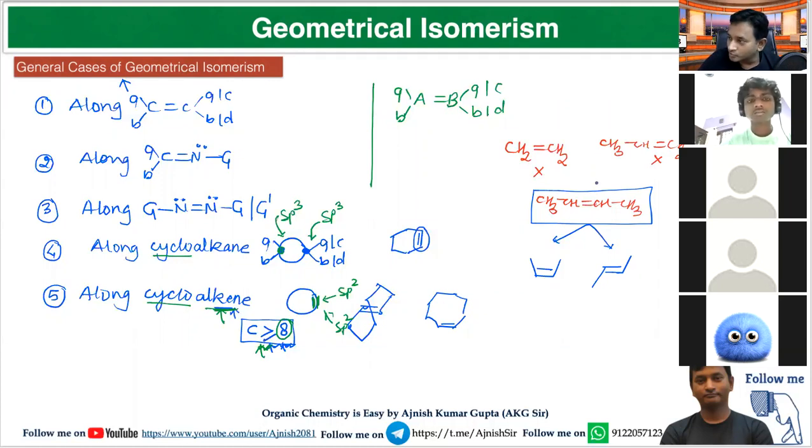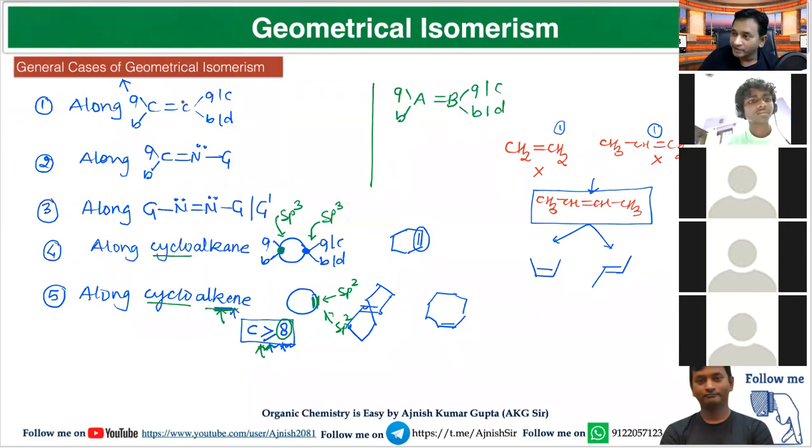If any molecule will show GI, it means it can exist in two forms. And if any molecule will not show GI, it means it exists only in one form. Is it clear for everyone?